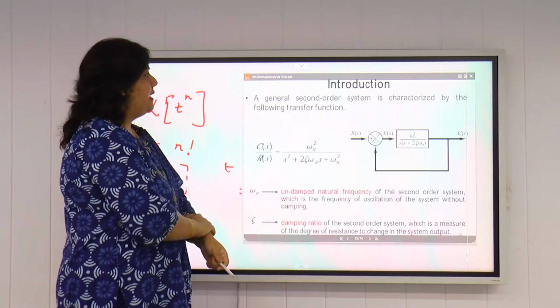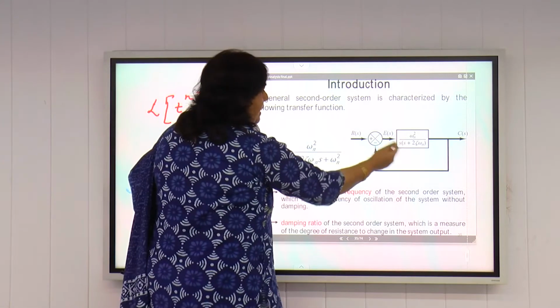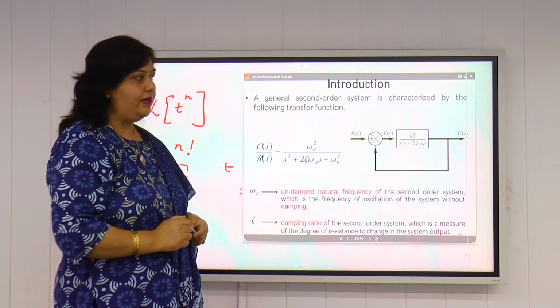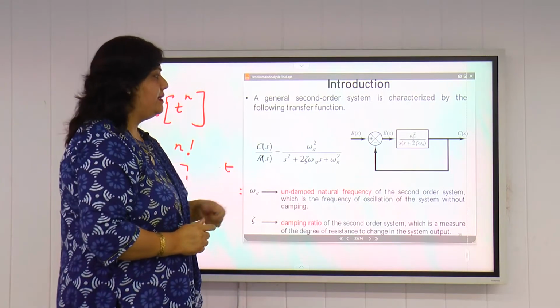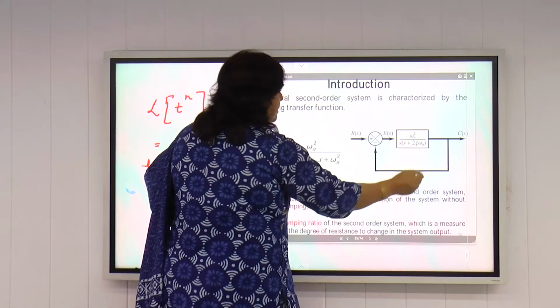This is the general second order system we have taken. This is the transfer function of the forward path, represented by omega n square divided by s into s plus 2 zeta omega n. Omega n is the natural frequency of oscillations and zeta is the damping coefficient. E(s) is the error, R(s) is the input of the system and C(s) is the output.